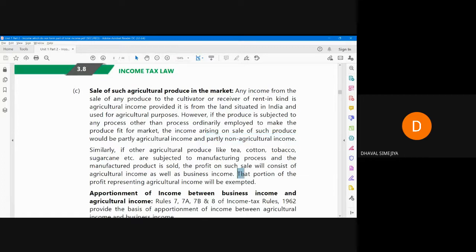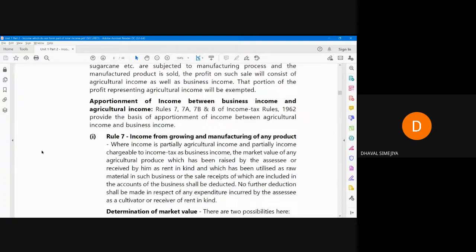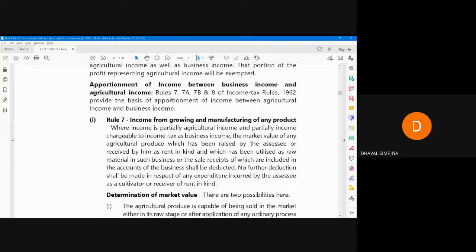So that portion of profit representing agricultural income will be exempt. But how will it be apportioned? So there are 4 rules for apportionment of income between business income and agricultural income. This is the most important part. This can be asked in the exam: how agricultural income and business income will be apportioned, segregated. 4 rules. Let's discuss one by one.